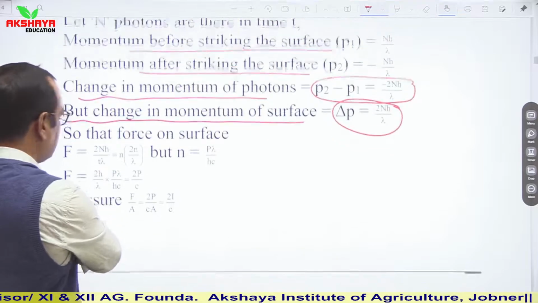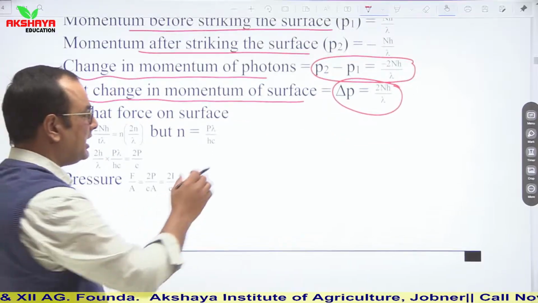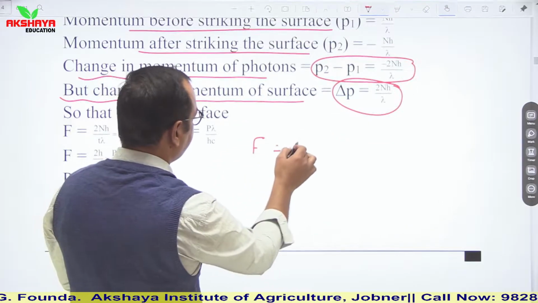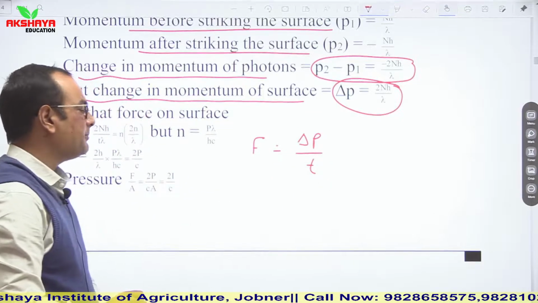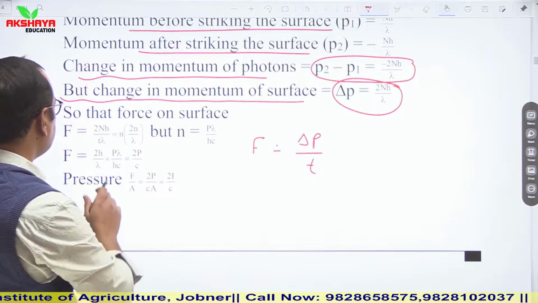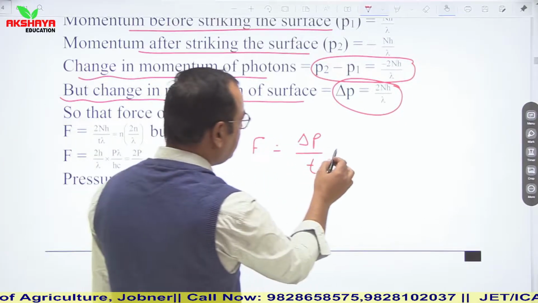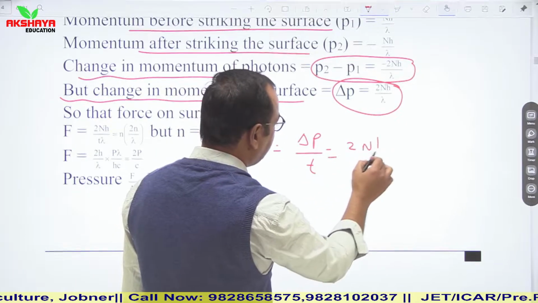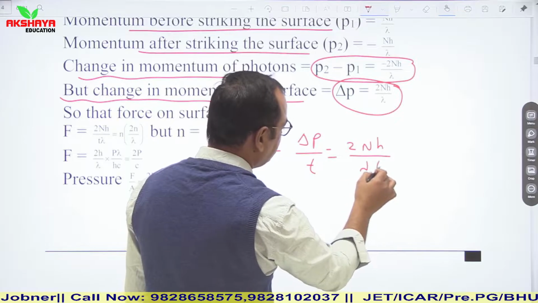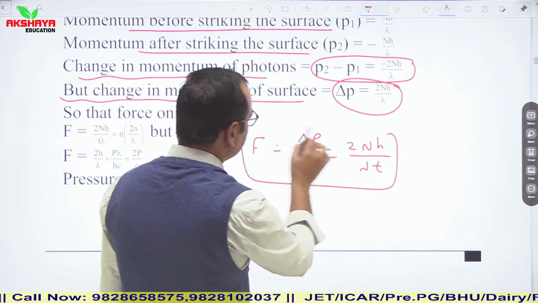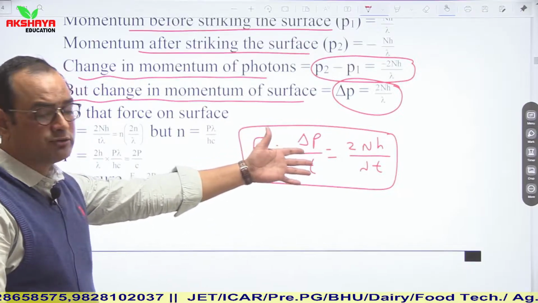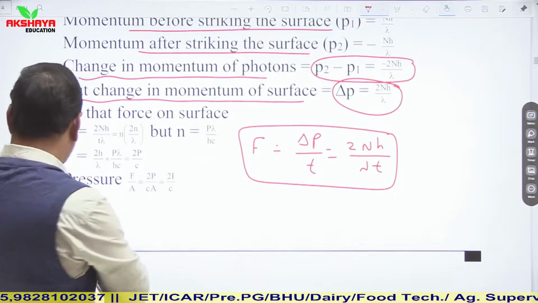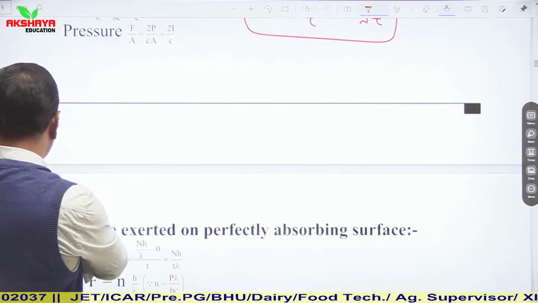So here we can see force. Force F is equal to ΔP upon t. So you can see this relation as ΔP is 2nh upon λ, so F = 2nh upon λt. This is the force on perfectly reflecting surface. Now you can use this relation based on your data given in the question.